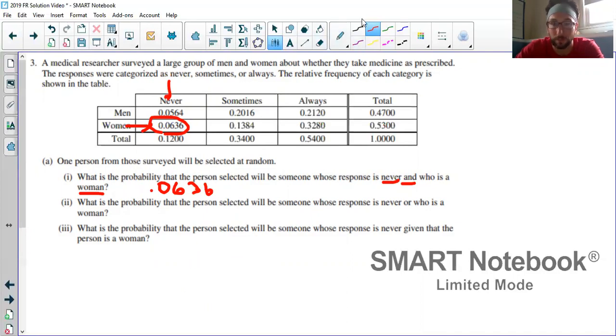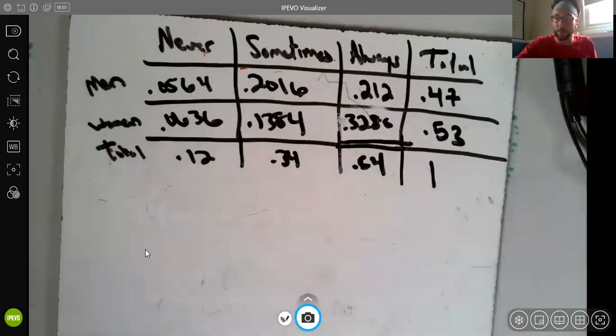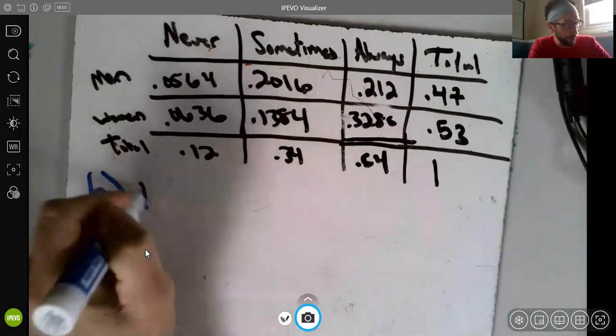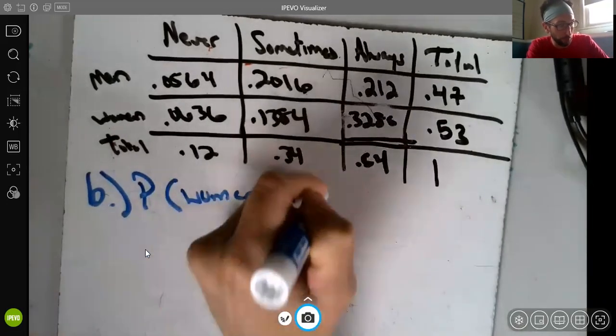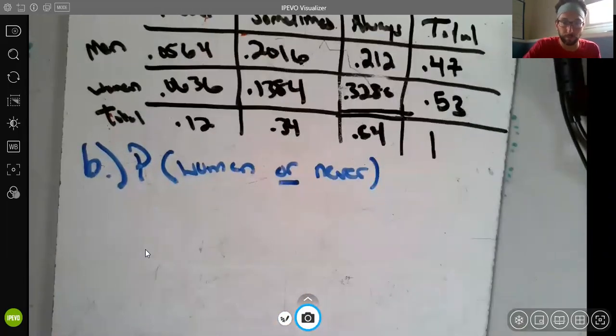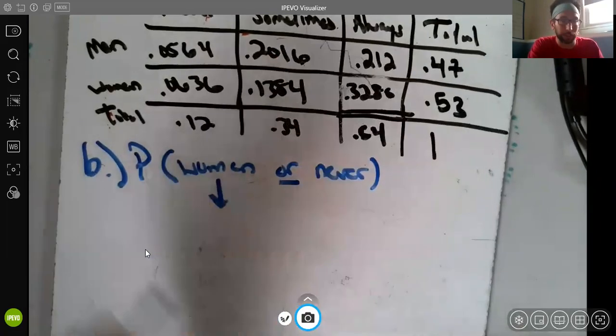Question B. I'm going to jump over to the whiteboard, not this one, this one with my sloppily pre-made table. For question B, we want to find the probability the person is a woman or the response is never. As we think about this, here's the most common incorrect answer, you guys know I like to do that.